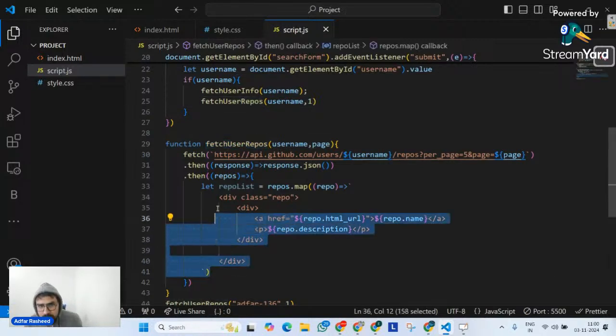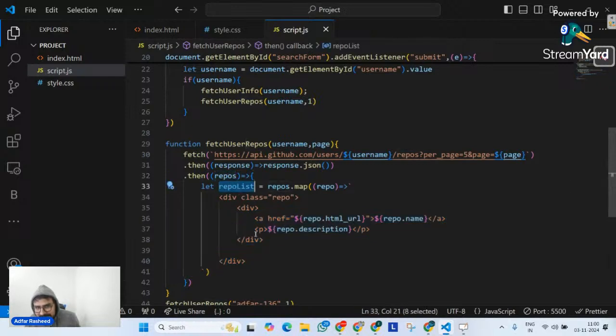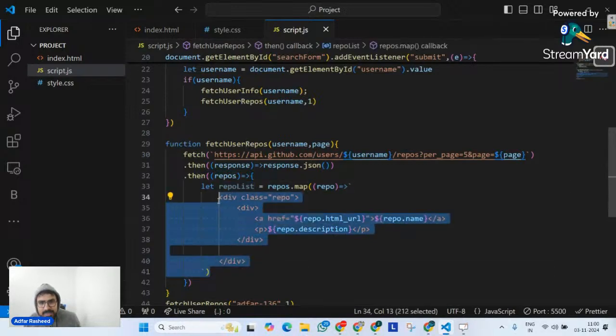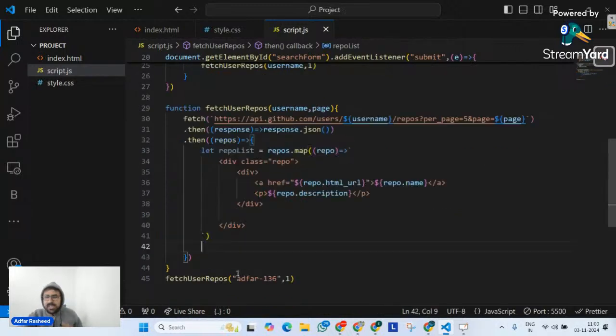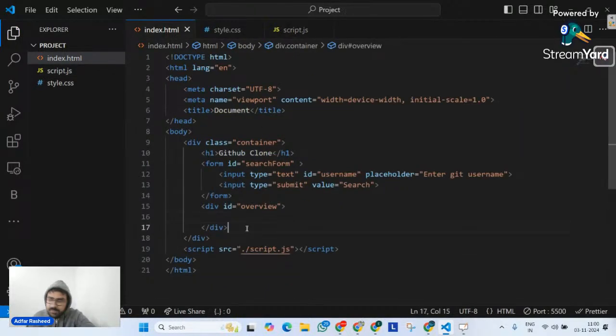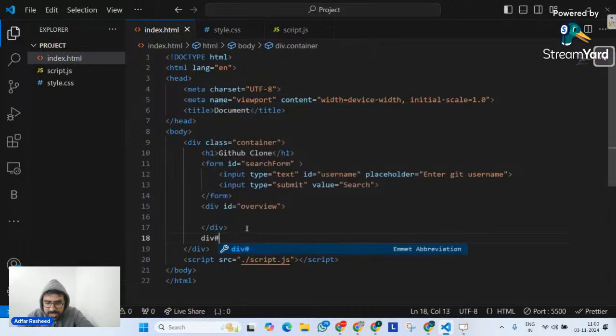And over there, once you resolve the promise, create an array. And that array will be returning a proper div. And that div will be class repo and all those things. Now, of course, we have to display this somewhere. So let me go here and let me create a div with repos. So let me go div hash repos here.